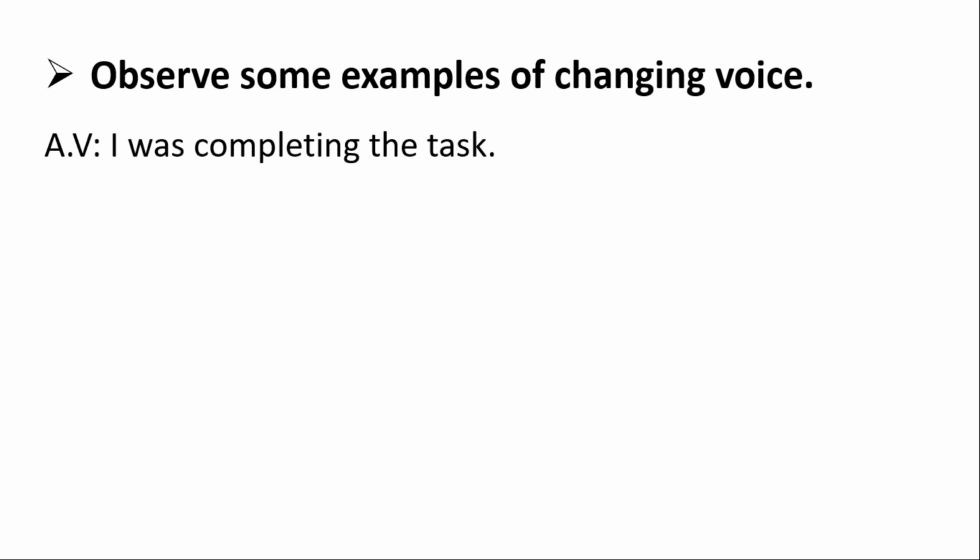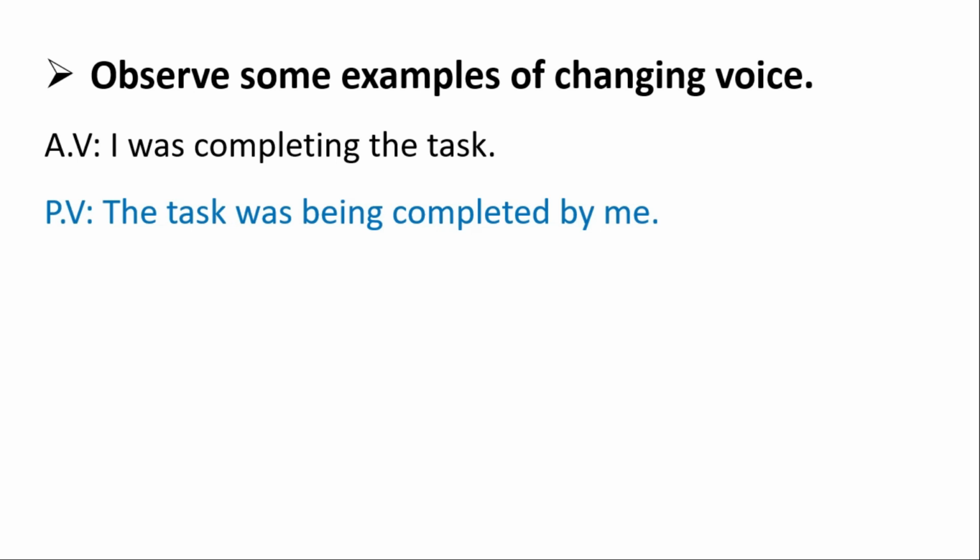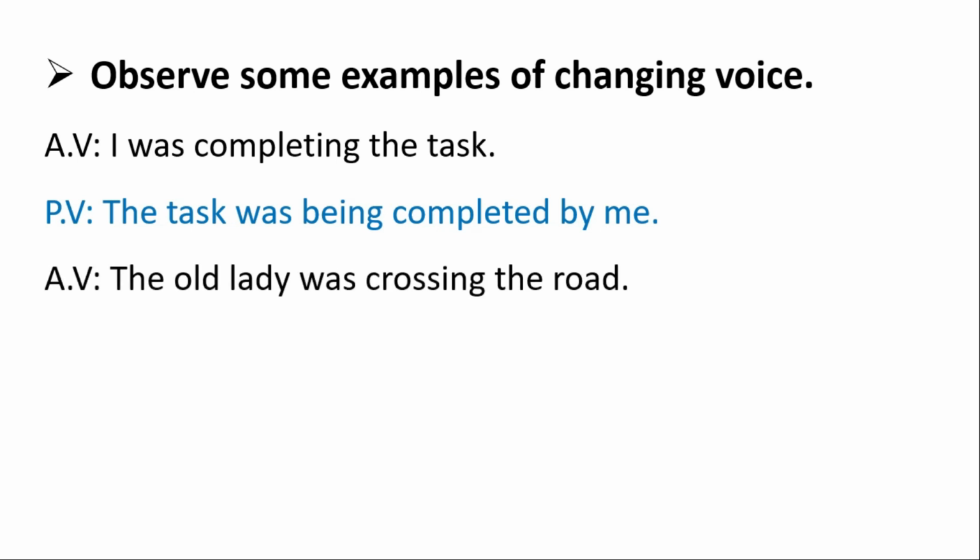The first sentence in front of you is written in active voice. That is, I was completing the task. So the passive voice of this sentence is, the task was being completed by me. Another active voice, the old lady was crossing the road.